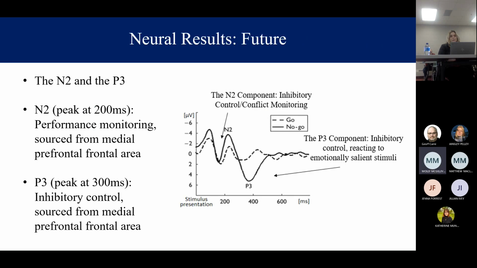Concerning the third research question, we do not currently have EEG results analyzed. When we do, we will observe the N2 and the P3 waves, which will provide information about performance monitoring and inhibitory control, particularly. We'll be looking into the differences between the go and the correct no-go N2 and P3s.